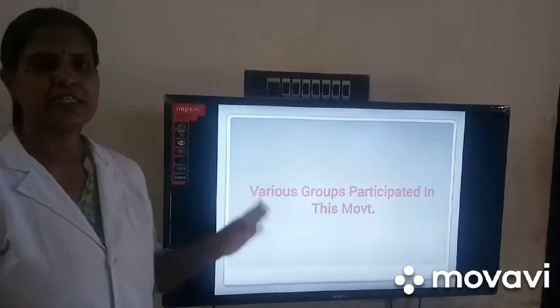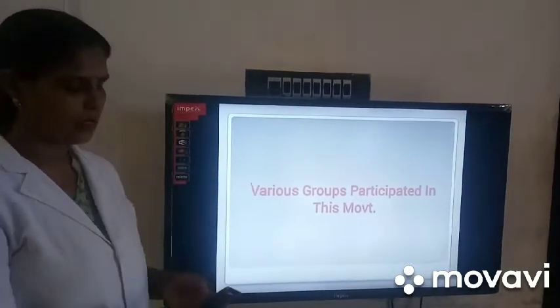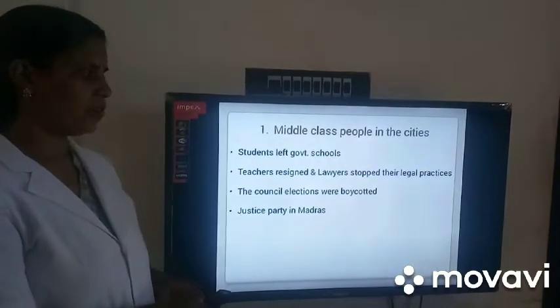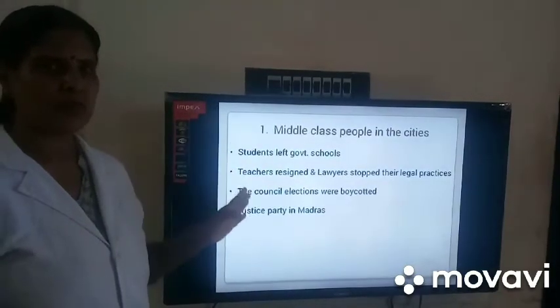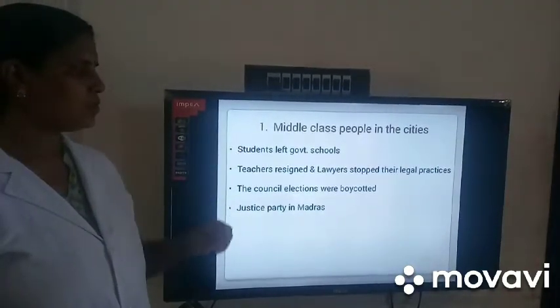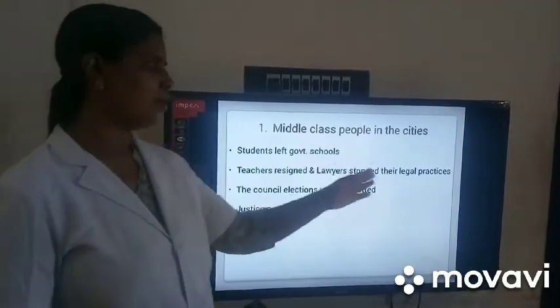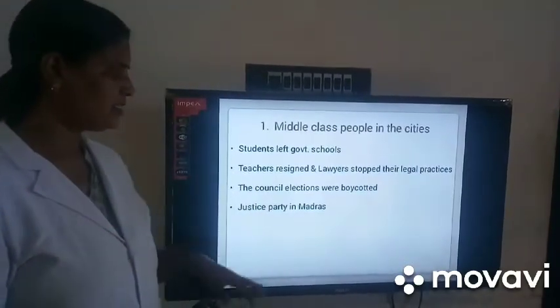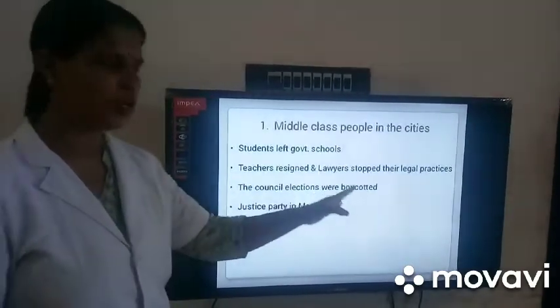Next, who all participated in this movement? First of all, the middle class people in the towns. How did they organize this movement? The students left the schools, teachers resigned, lawyers stopped legal practice, and the council elections were boycotted.